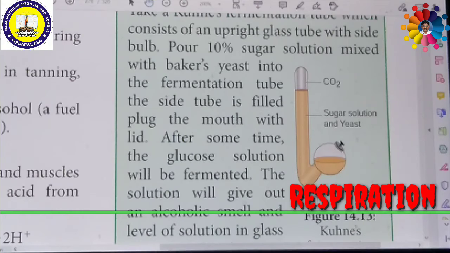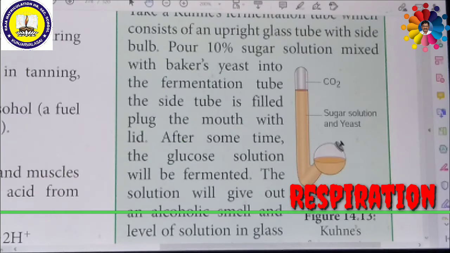It is due to the presence of zymase enzymes in the yeast cell, which convert the glucose solution into ethyl alcohol and carbon dioxide. Now we can add a little pinch of potassium hydroxide crystal to it. Then what happens? The potassium hydroxide will absorb carbon dioxide and the level of solution will rise in the upright tube again. That means the evolving gas is carbon dioxide.